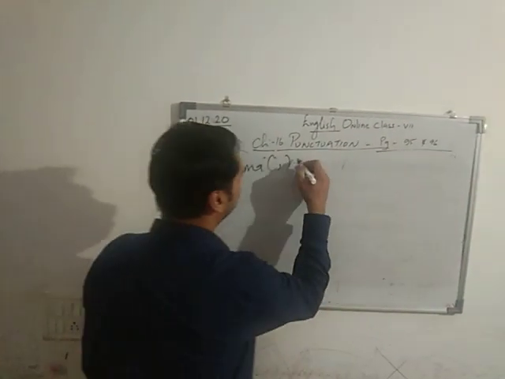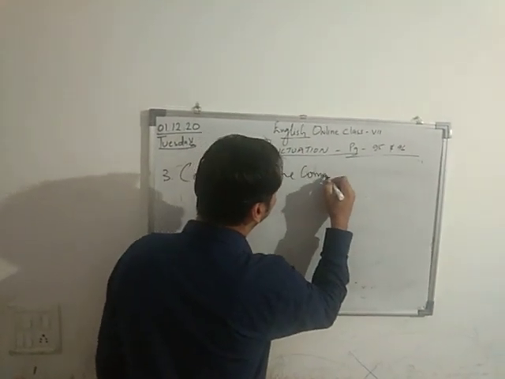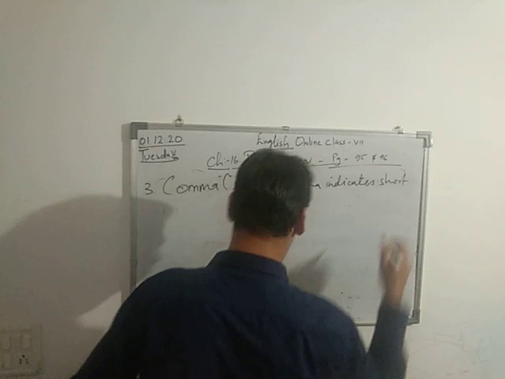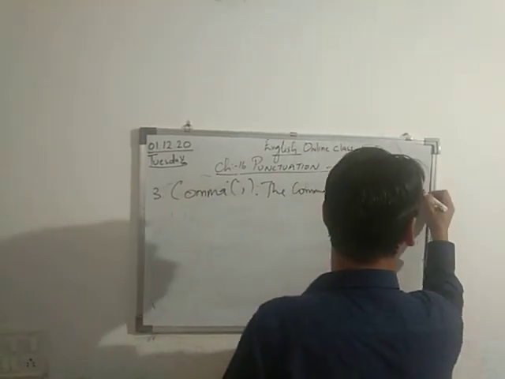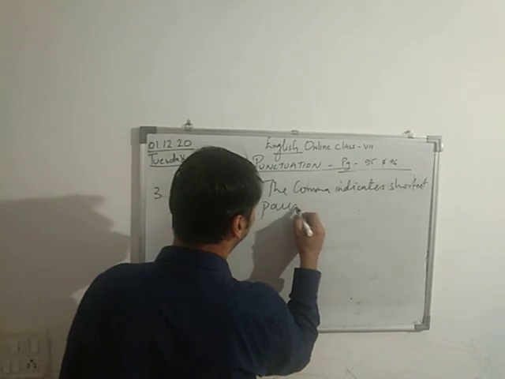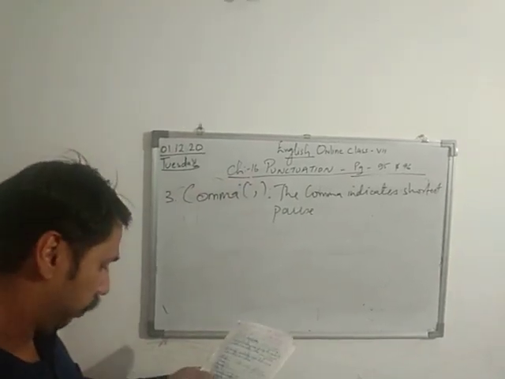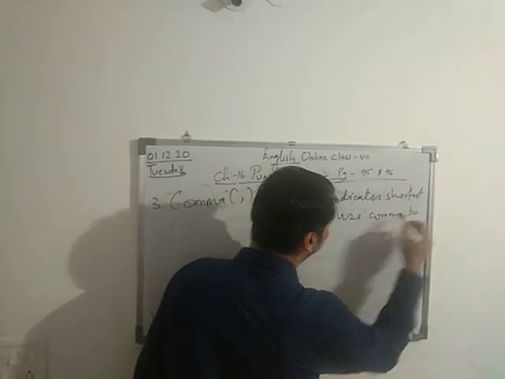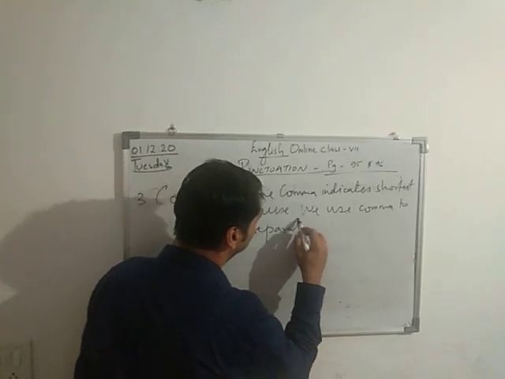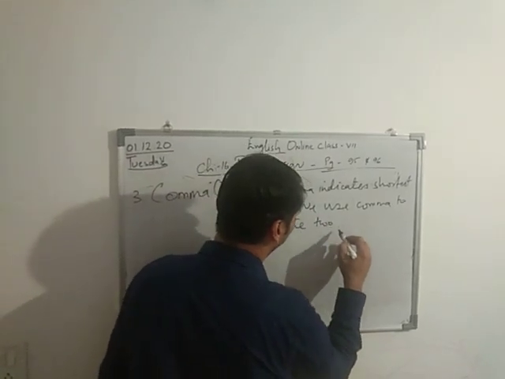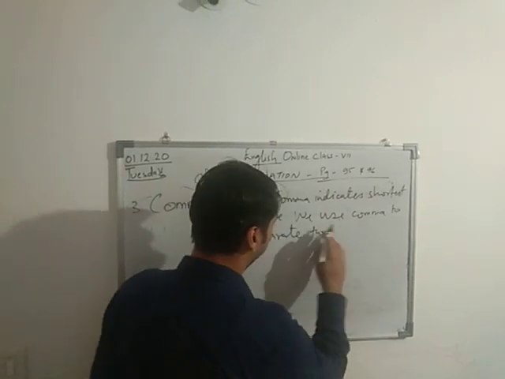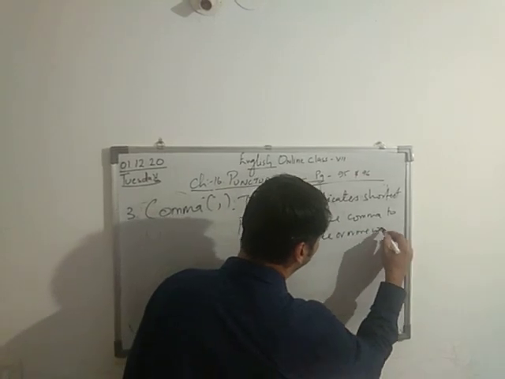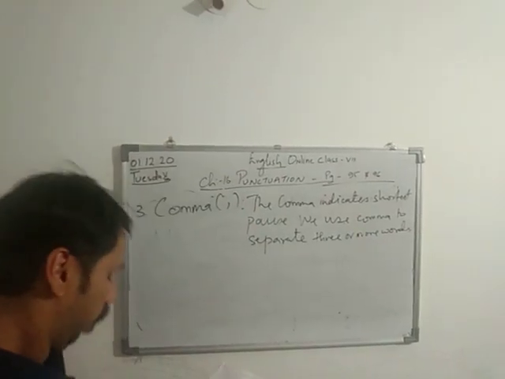The comma indicates a short pause, and we use comma to separate three or more words of the same part.